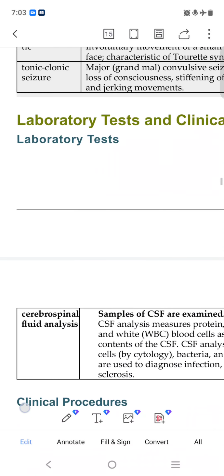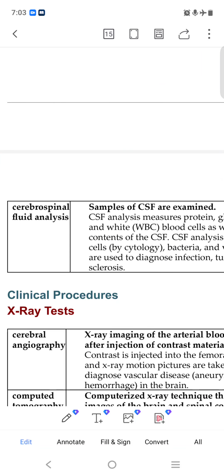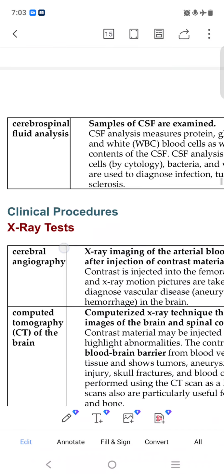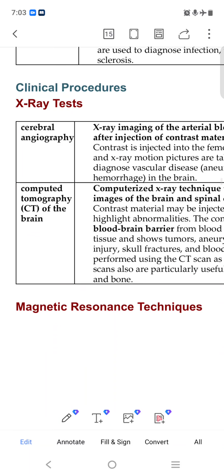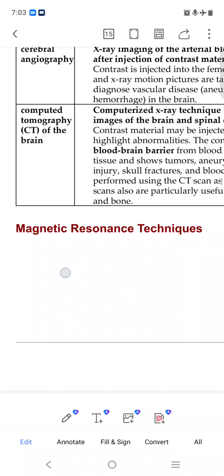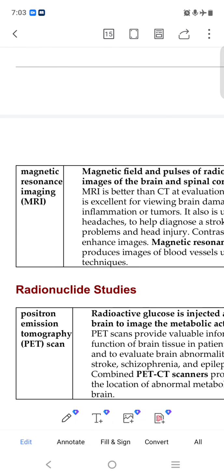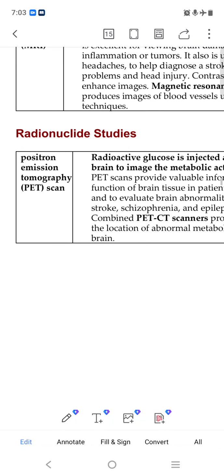These are laboratory tests. Cerebrospinal fluid analysis: they take the fluid from our brain area for the test. Cerebral angiography is an X-ray they do to take a picture of our brain. CT, computed tomography, takes pictures. MRI also.